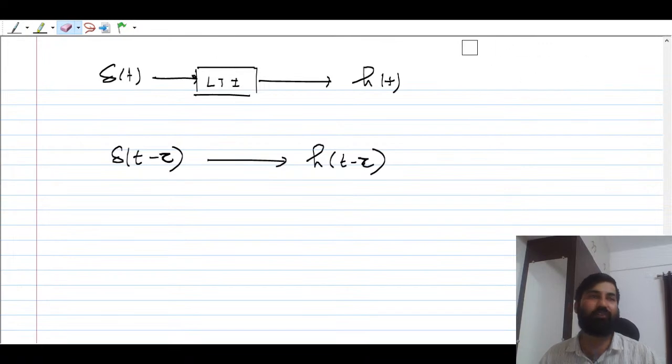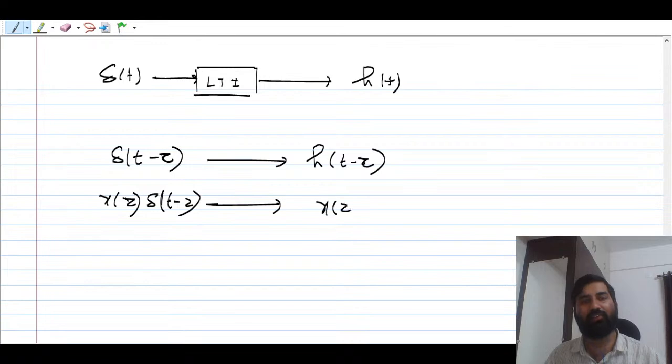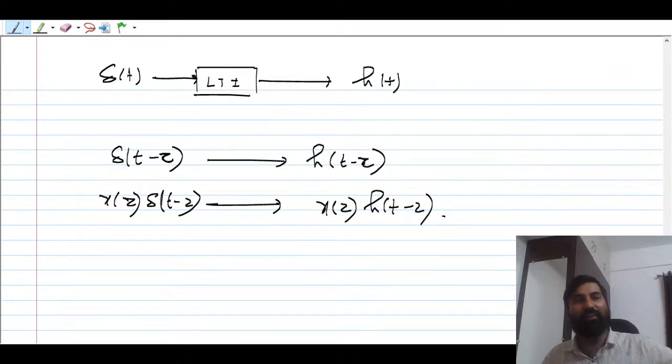That is a scalar. So here x of tau delta of t minus tau, and multiplying here as well, x of tau h of t minus tau. This is the sampling. Now what you can do is take the linear combination. So it is a continuous time signal, right?